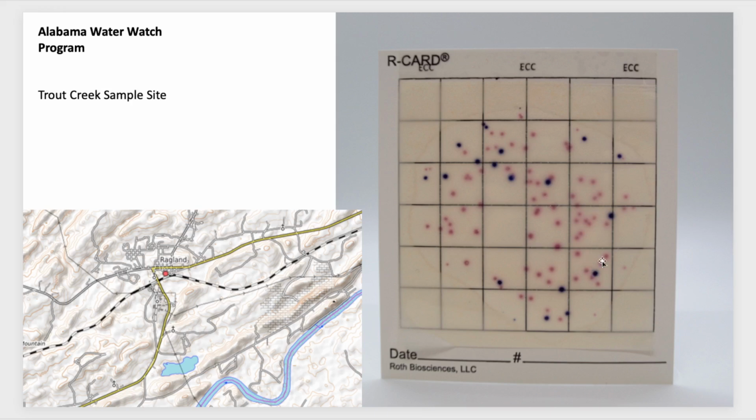So right here you got 4, 5, 6, 7, 8, 9, 10, 11, 12, 13, 14, 15, 16, 17, maybe 17 or 18. Depends on if we count that one. So then in 100 milliliters, you would multiply that by 100. So there'd be 1,800 fecal coliforms per milliliter, which is a lot of E. coli.